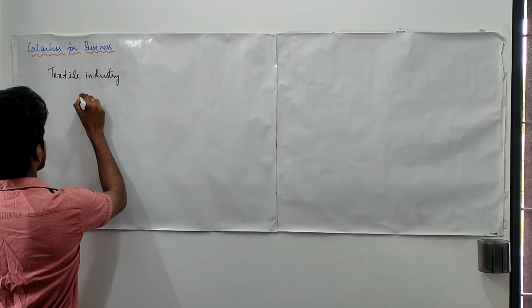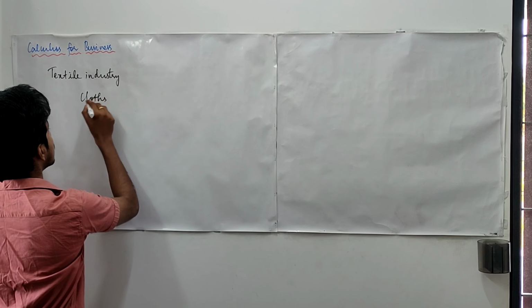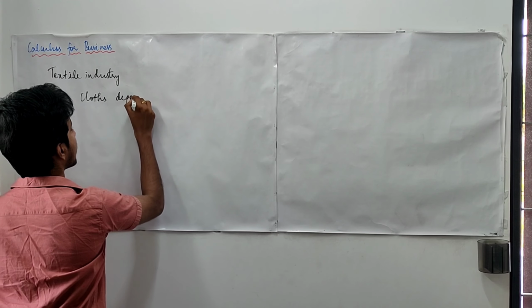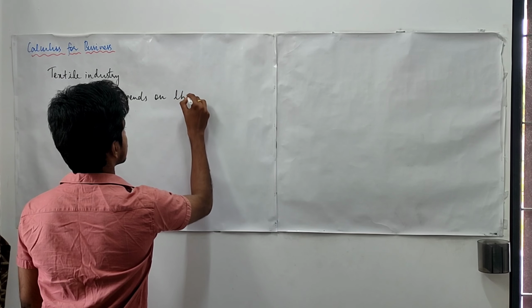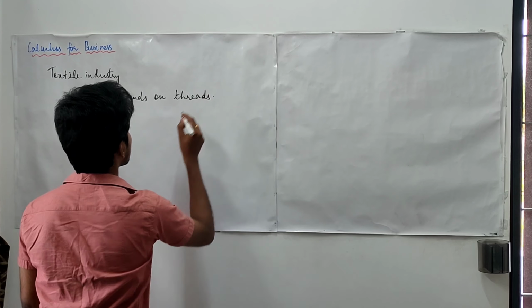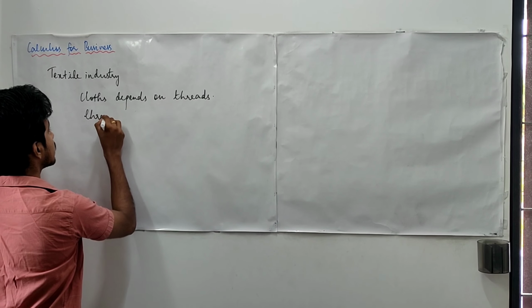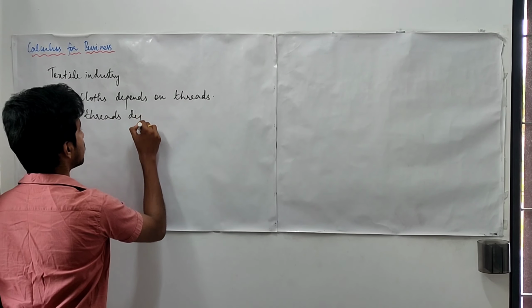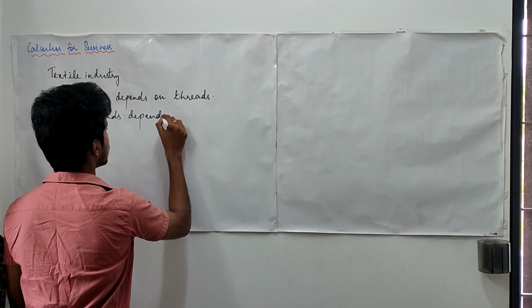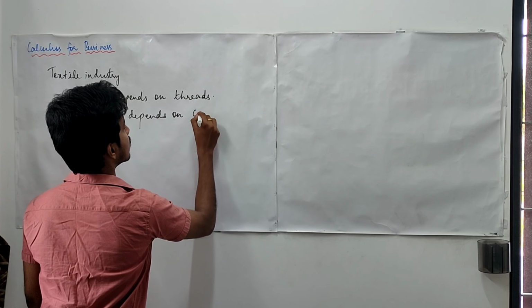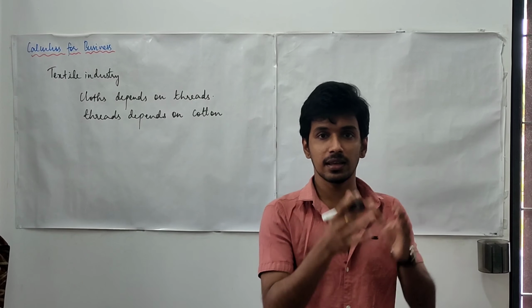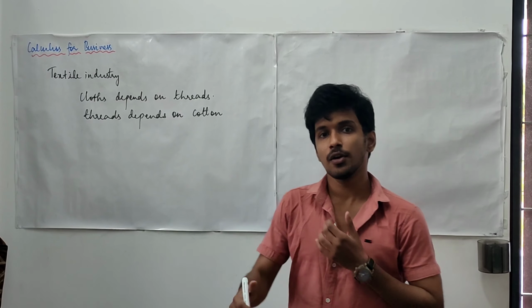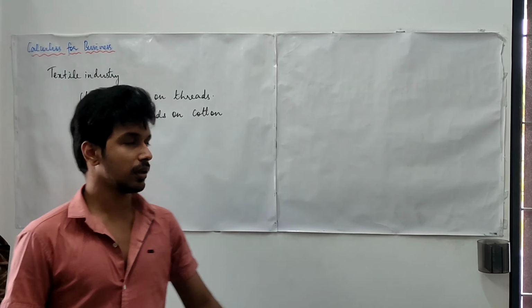So clothes depend on yarn, that is threads. Threads depend on what? They depend on cotton. So this kind of chain dependency, we are going to make use of here.